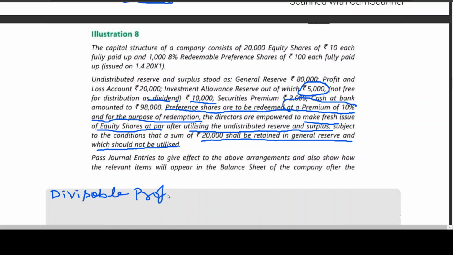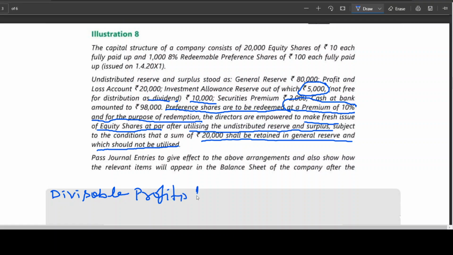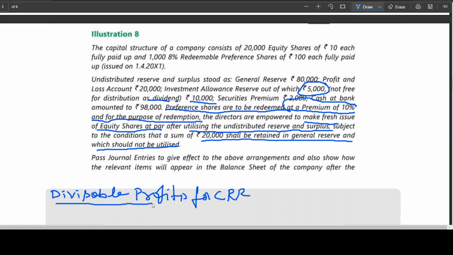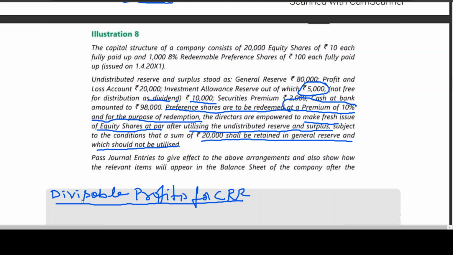Divisible profits for CRR, let us see. Divisible profits for CRR. And they are saying that after utilizing undistributed reserve and surplus, subject to the condition that a sum of 20,000 shall be retained in general reserve.